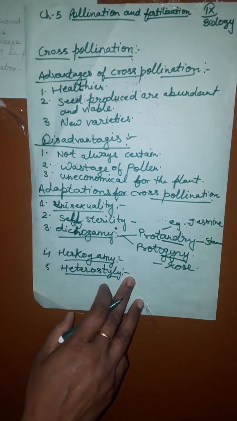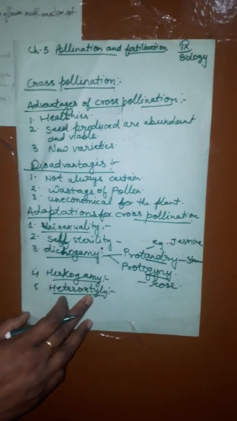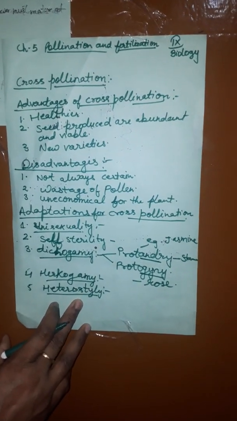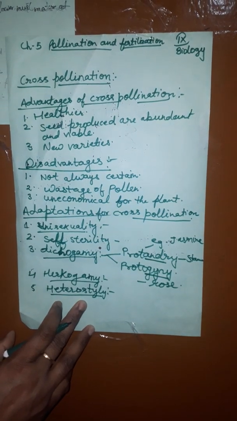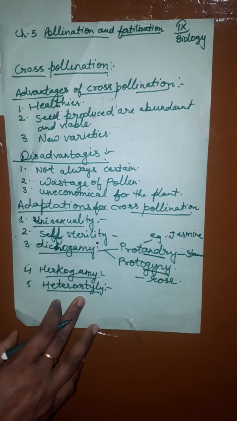In heterostyly, the style is either longer or shorter than the filament, so that anther and stigma grow at different heights, thus preventing self pollination.